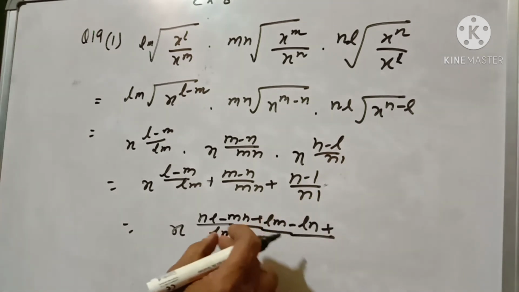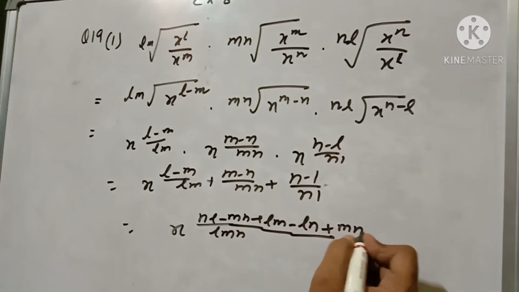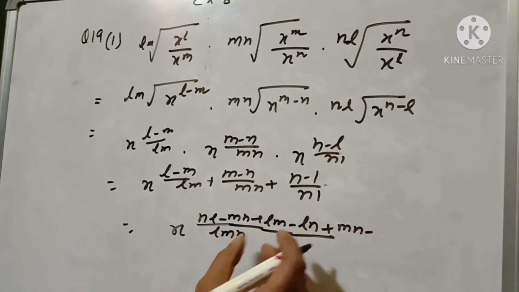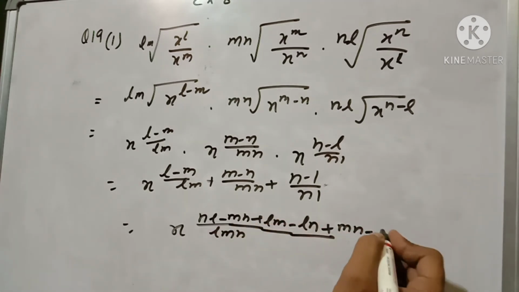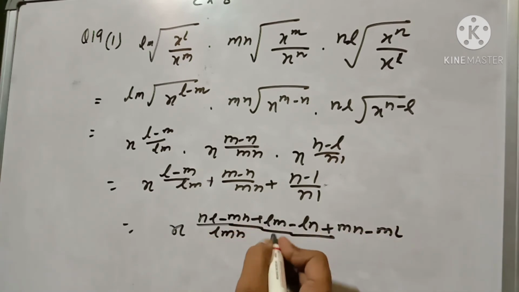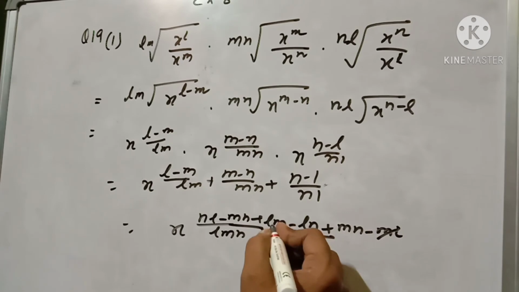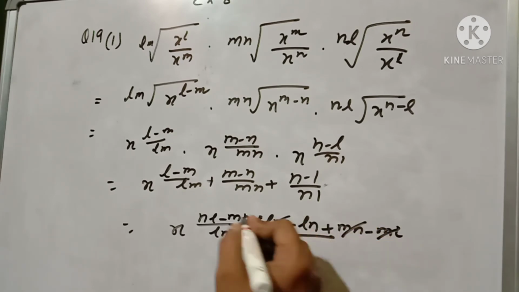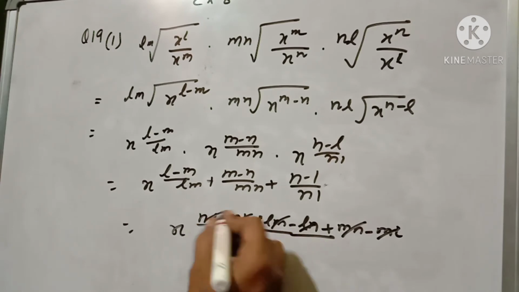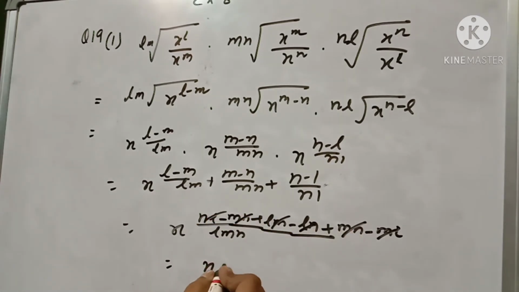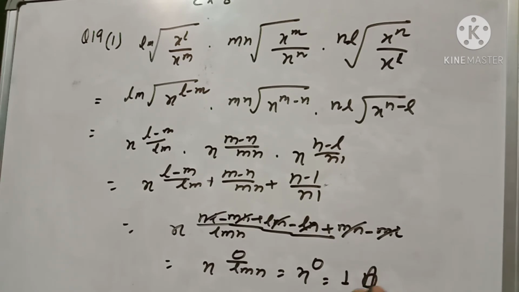Plus nl cancels, so mn minus ml. Now this is plus ml, this is minus, this is plus, this is minus, this is minus nl, this is plus, so it will be 0. So x to the power 0 by lmn. As we know, 0 divided by any number will be 0 only, so x to the power 0, which means 1.